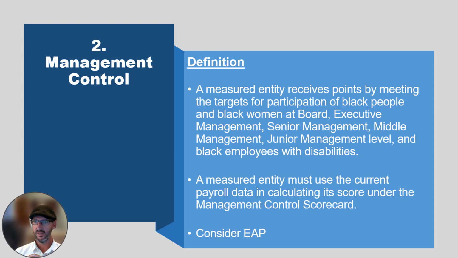So for instance, if there's 45% black males participating in the economy and say 40% black African females, then you also need to go and ensure that 45% of your senior management needs to be black males and 40% needs to be black females. So the breakdown of the number of staff is determined by the economically active population, and that gets published every now and then. So you need to ensure that you stick in line with those breakdowns, and that also happens for skills development.